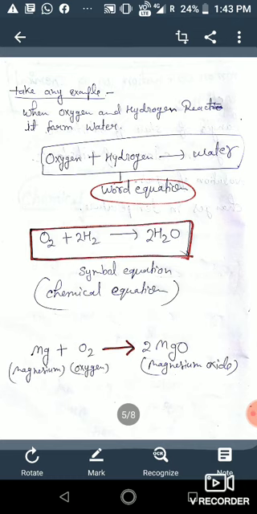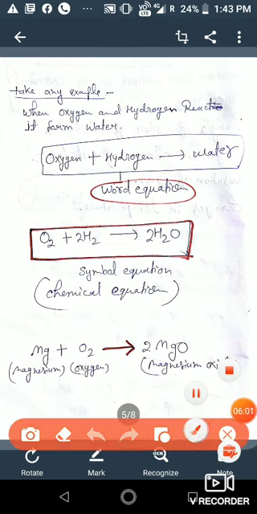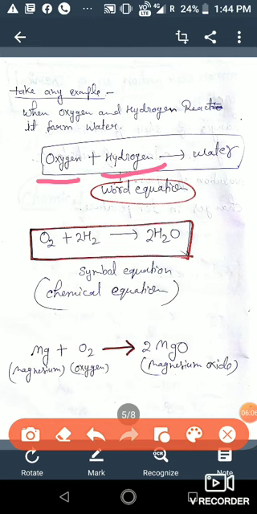Like, write this reaction in word form. Write oxygen, okay, here it is. Write oxygen, then write hydrogen and water. Okay, so this is called word equation because we use words.